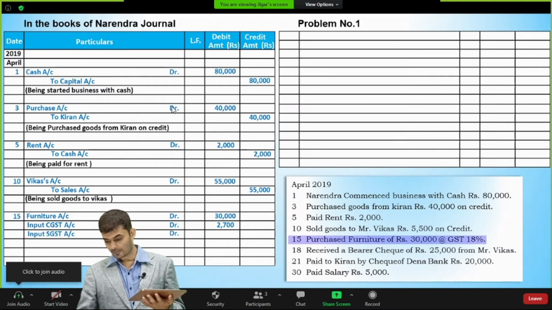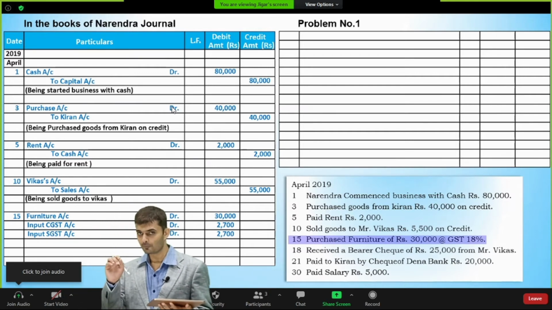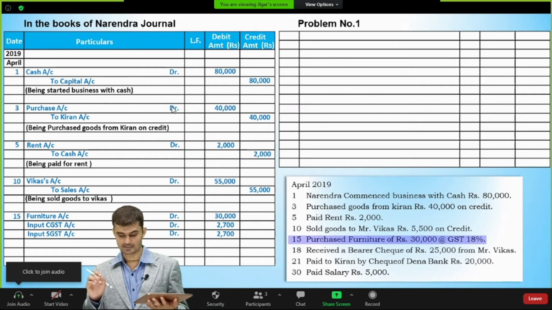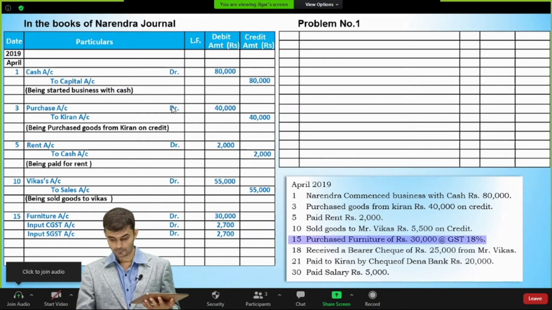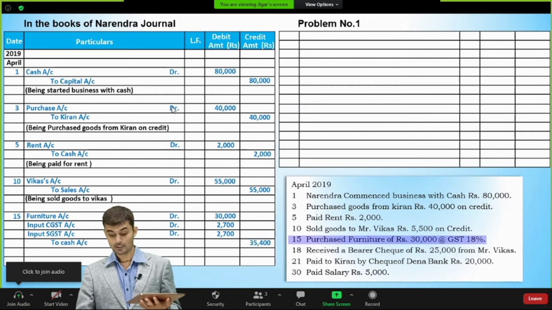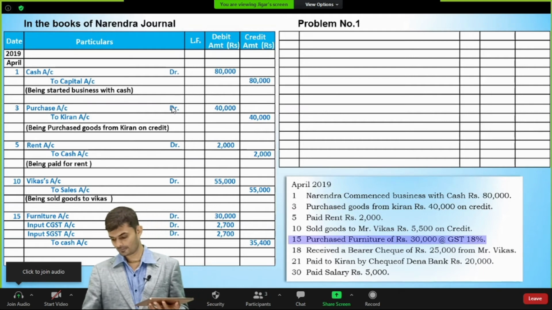Please remember that whenever you are purchasing any material or any asset, you will be paying the GST, you have to debit GST and you have to use the word input. And we have purchased it for cash, so cash account will be credited for 35,400. So our total cost of furniture will be 35,400, right?